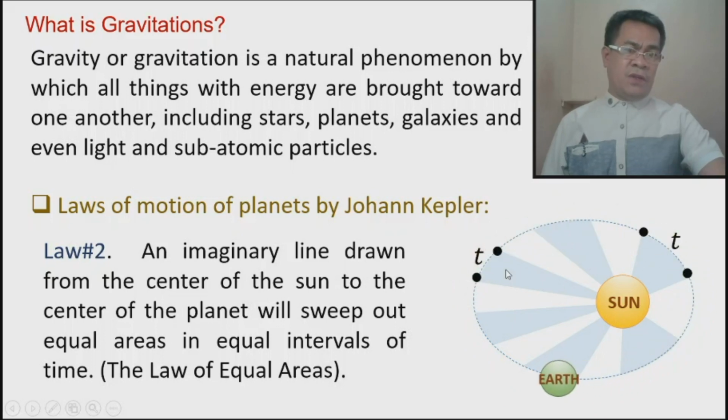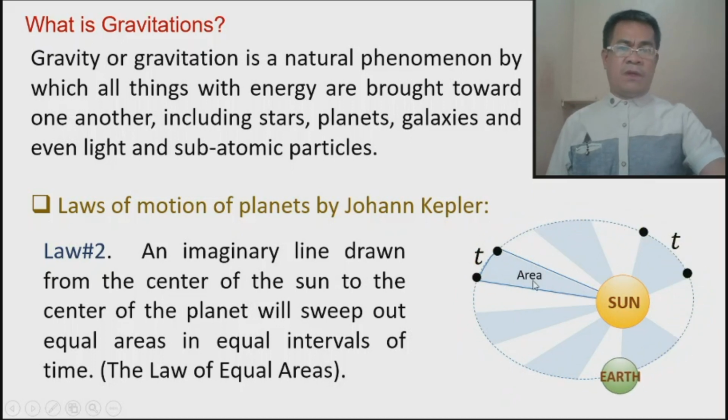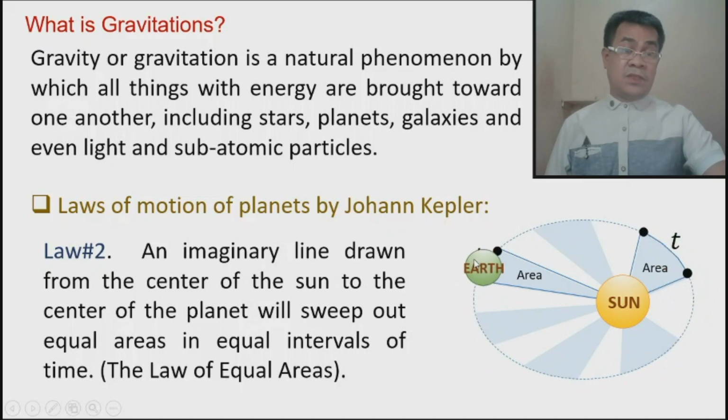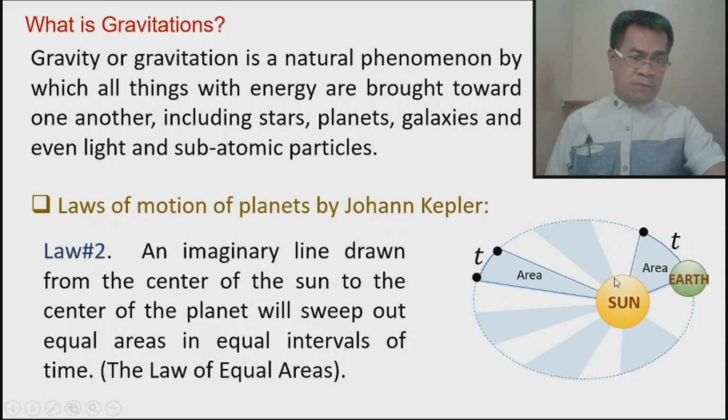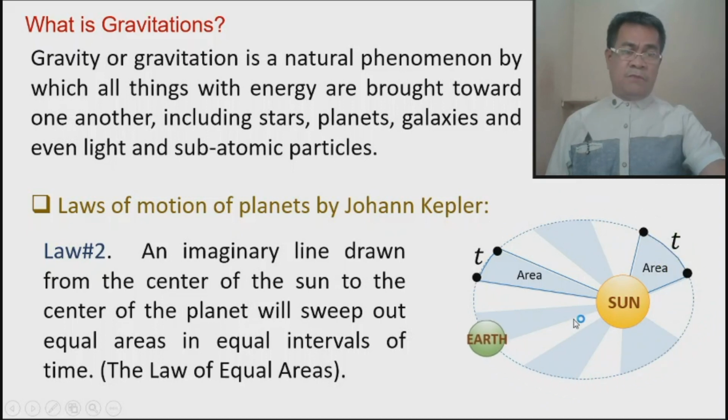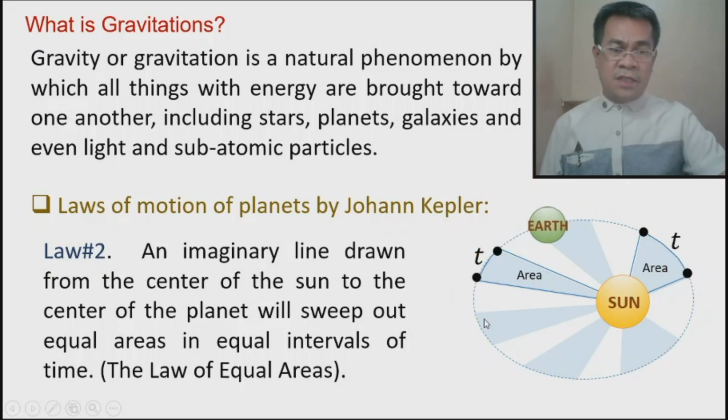If we connect all these lines towards the sun, we are providing an area. We call this a swept-out area, and this is also another area. These two areas are the same. So this is the second law of Kepler, the law of equal areas. All the shaded portions here must be the same, provided they have the same time interval, which means this time is the same as this time, so the area must be the same.